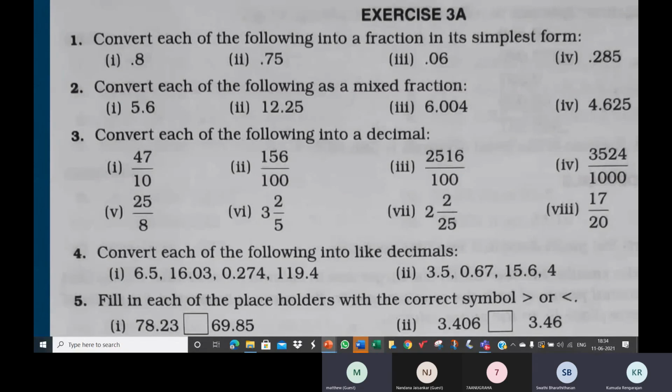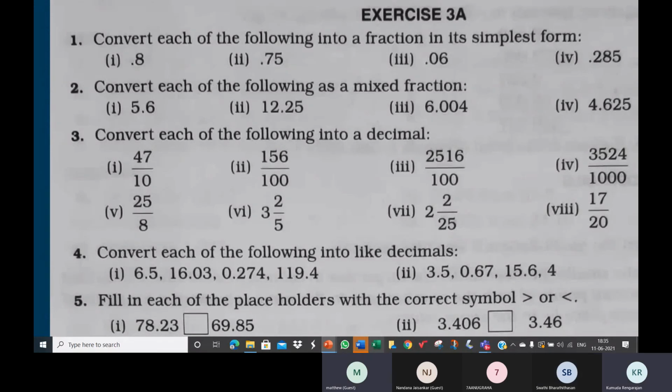Ma'am, 20. No, sorry, 10. 5 is close to 10, children. How will 5 become 10? You should multiply by 2. Ma'am, by multiplying it with 2. 5 3s are 15, 17 by 5. You can easily make 5 as 10 by multiplying and dividing by 2. Equivalent fraction: 17 by 5 into 2 by 2. So you will get 34 by 10. Correct, children? 3.4. Yes, ma'am, 3.4. That's all.